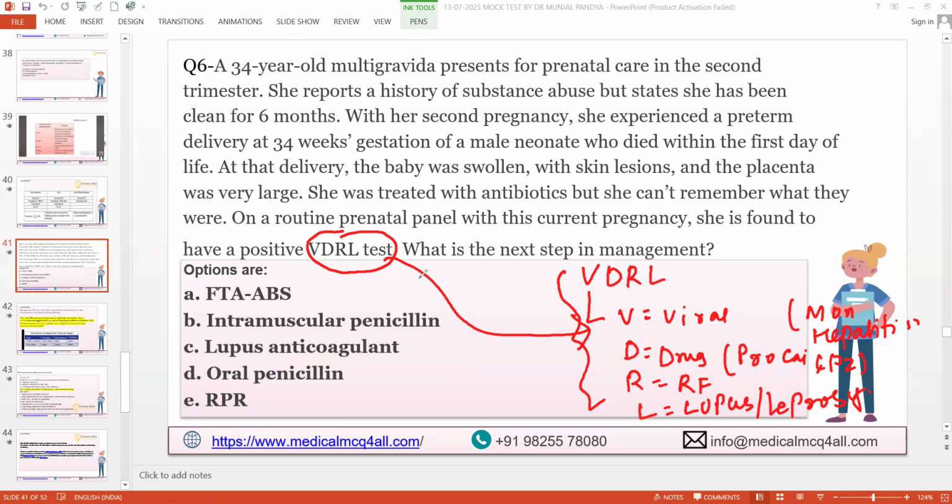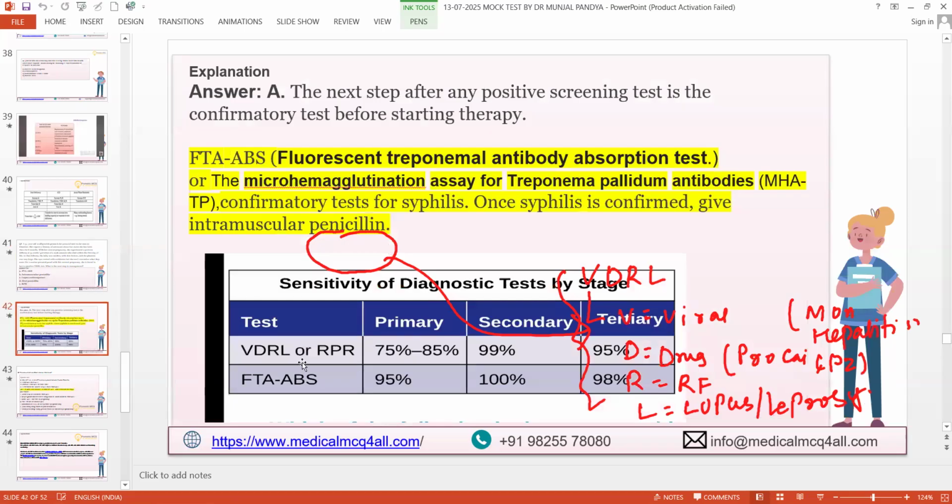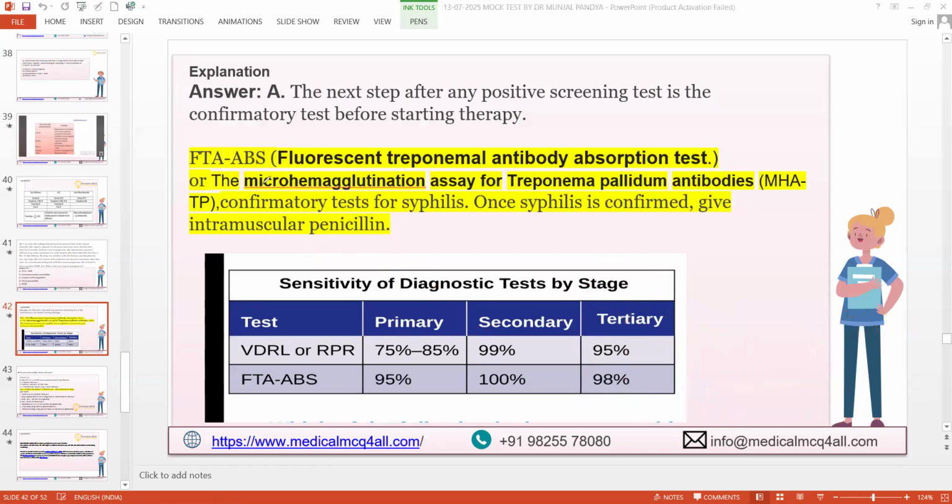So you need to first confirm, right? And how you gonna do it? Then A is the answer here because you need to confirm. It could be false positive. Before jumping onto the treatment, and the patient is pregnant, you don't want to do any mess up with this. So next step after any positive screening test is confirmatory test.